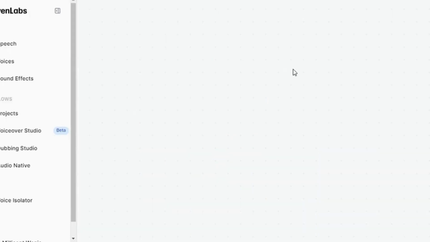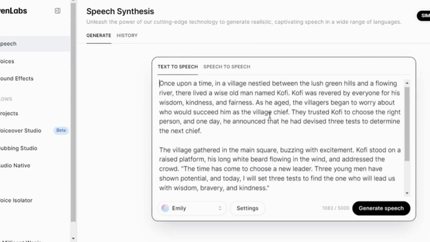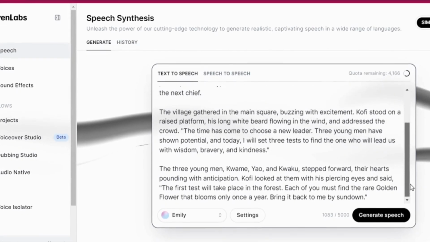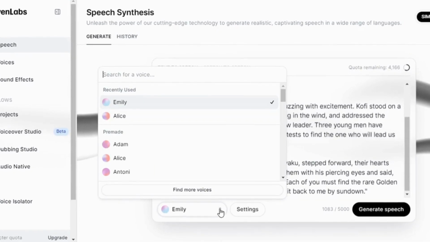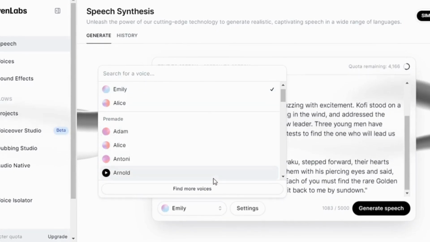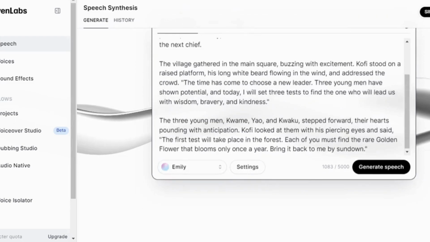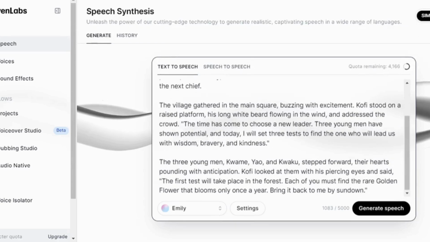So for what we have copied and pasted to this tool, we have gotten 1 minute and some seconds of voiceover. You can select the voice you love, and for me I'll be selecting Emily because that is what I really love. You can also select among the other choices that I have. Our voiceover is done and we are going to download it from here as an MP3 file.